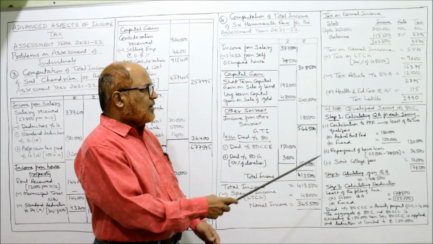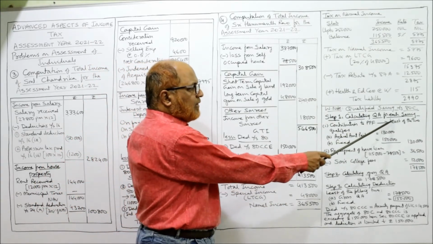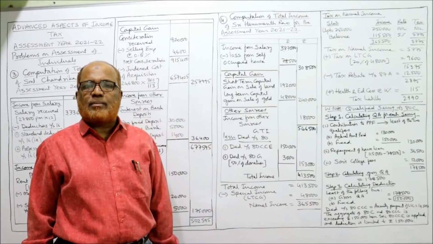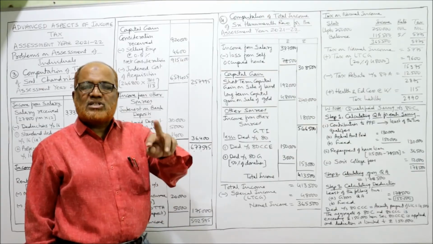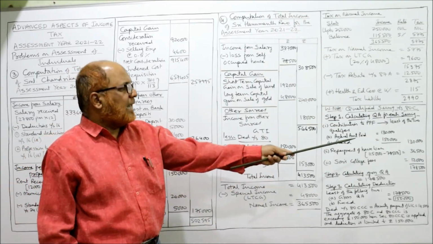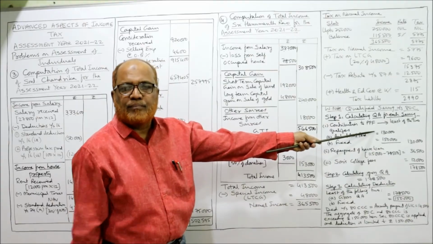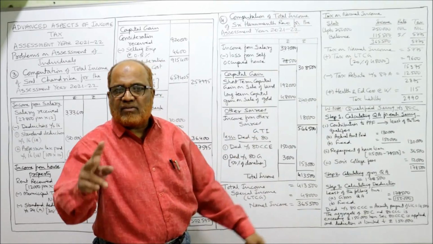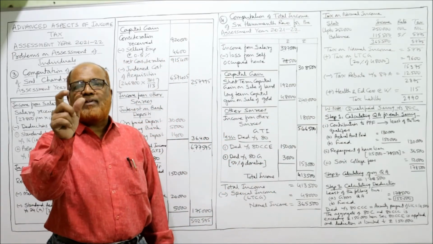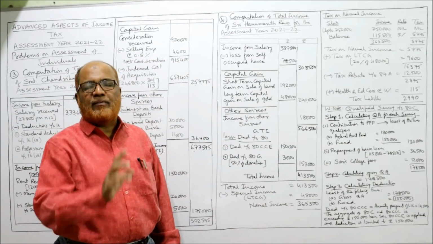For each one, first, contribution to PPF: the least of the 2 qualifies. Actual amount paid or fixed amount of 1,50,000, whichever is least will qualify. The actual contribution to PPF given in the problem is 1,30,000. Fixed amount 1,50,000. Whichever is least, 1,30,000 is the qualifying amount for contribution to PPF.